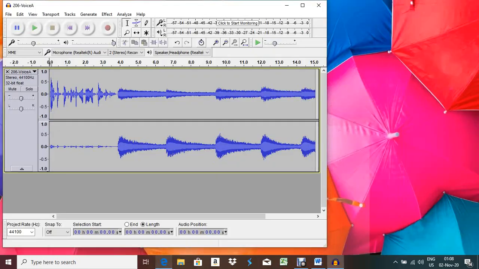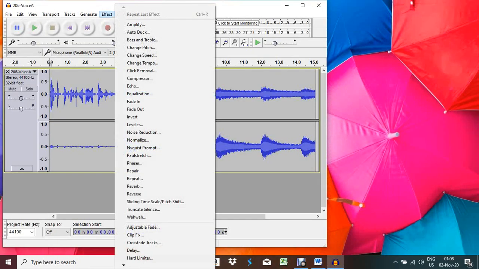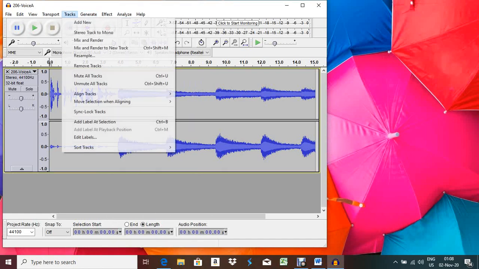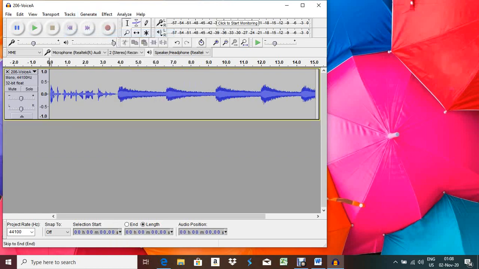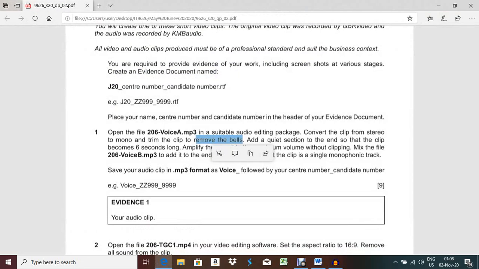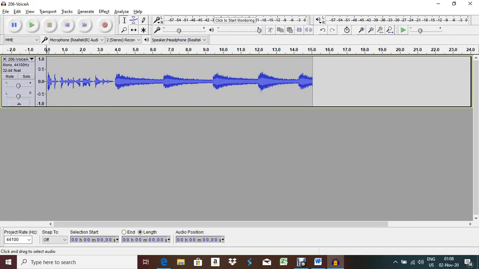First you have to make it stereo to mono. So you have to go to Track and Stereo Track to Mono, that means a single line track. After that, trim the clip to remove the bells. So you can trim the clip for removing the bell sound.